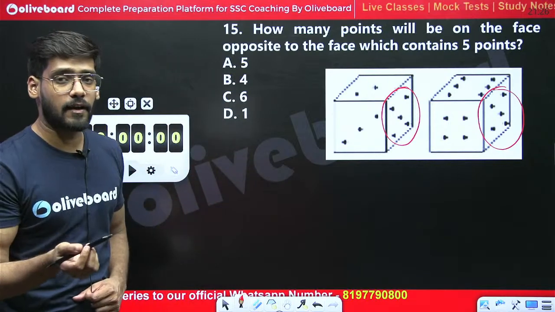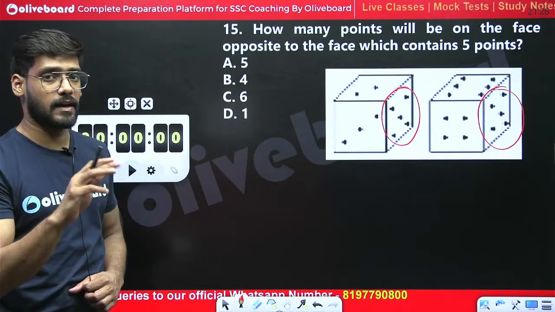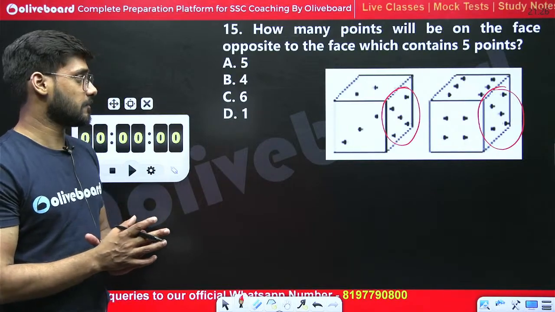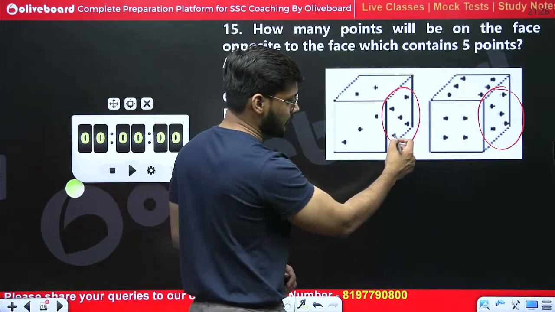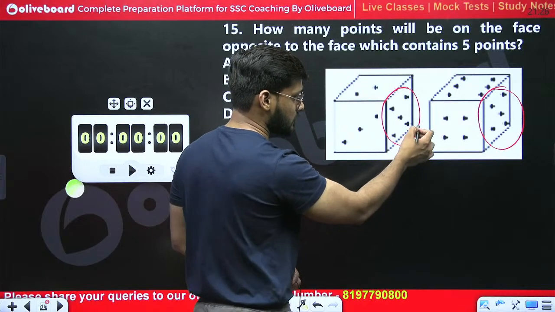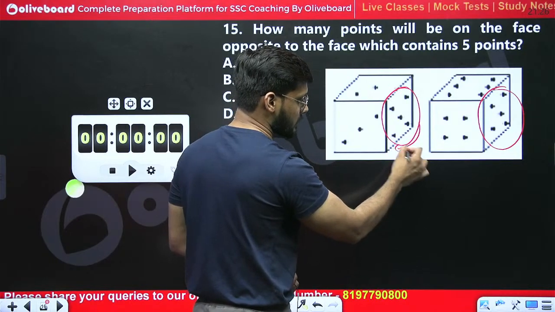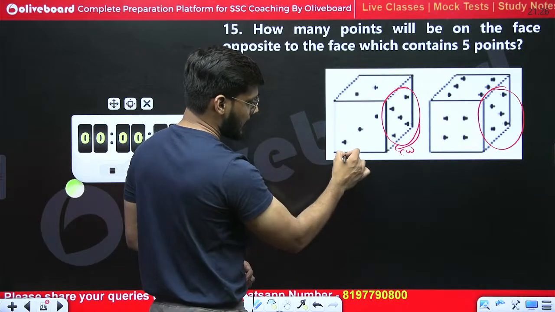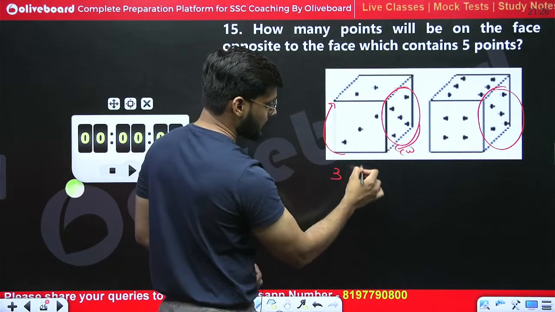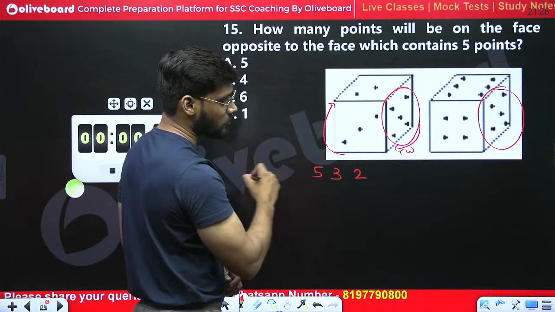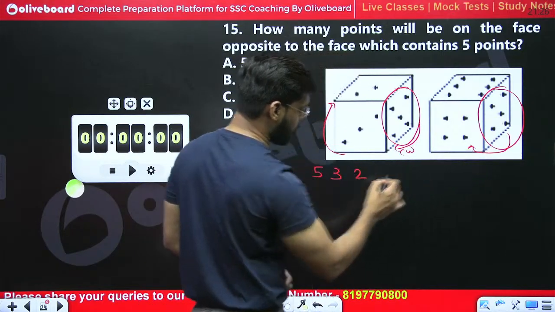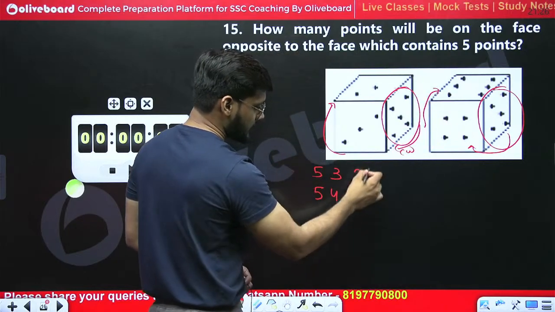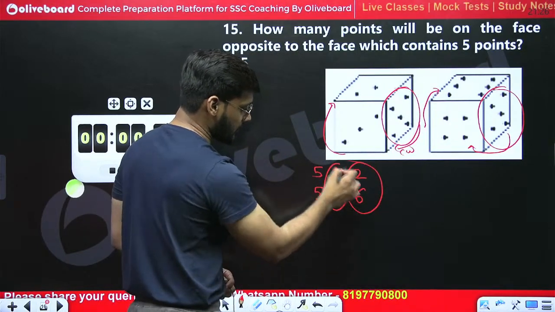Then we have got the logic, we have learned that logic while we were reading the basics of this chapter dice, that when there is a similar face on two dice, then we should move in the clockwise direction. So after 5 we are getting 3, after 3 we will get 2, so 5, 3, 2, and here after 5 what we are getting is 4, and after 4 we get 6. So this 2 is the opposite of 6, this 3 is the opposite of 4.